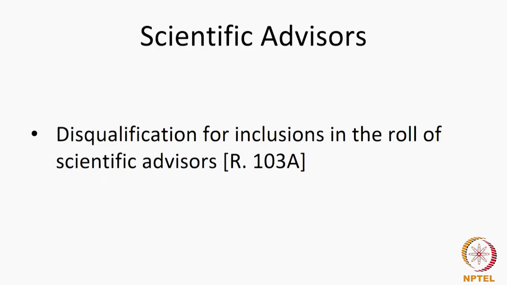So, even if you are a discharged insolvent, but you have not got a certificate, a person convicted by a competent court, whether within or outside India, of an offence and sentenced to a term of imprisonment unless the offence for which he has been convicted has been pardoned by the central government, or guilty of professional misconduct. Now, if these 5 disqualifications are there, then the person shall be removed from the role of the scientific advisors.